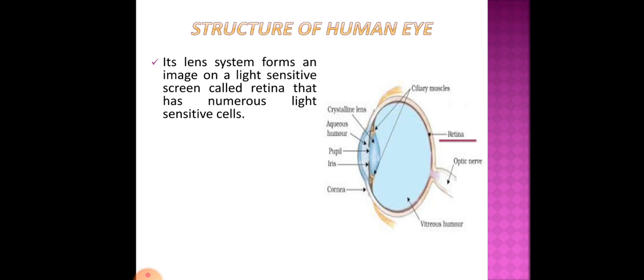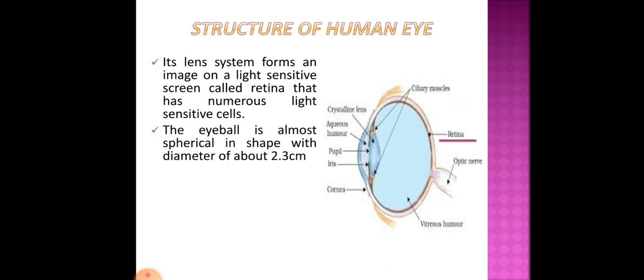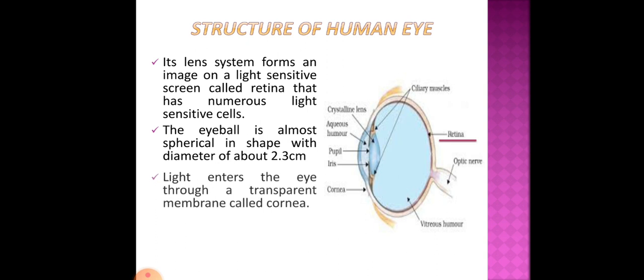This retina has numerous light sensitive cells that help to form the image. The eyeball is almost spherical in shape with a diameter of about 2.3 centimeter.